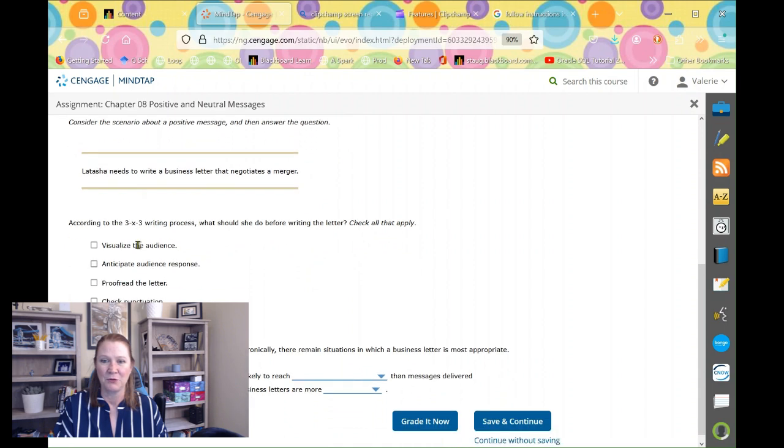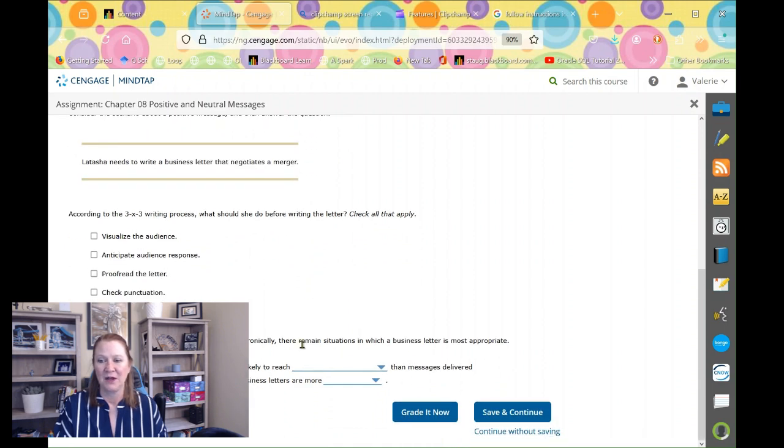Let me see. According to the 3x3, what are you supposed to do? And then there are kind of multiple choice questions here for you. All right, and you can tell. I would save and continue and then go on to the next step.